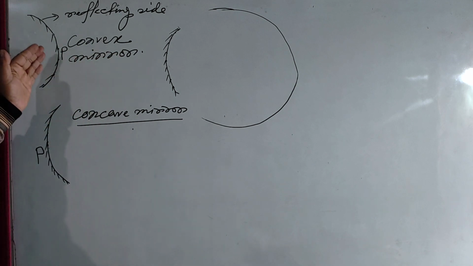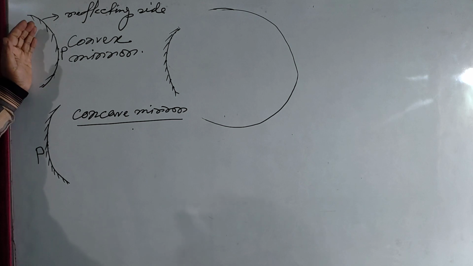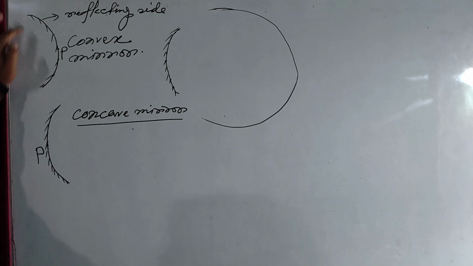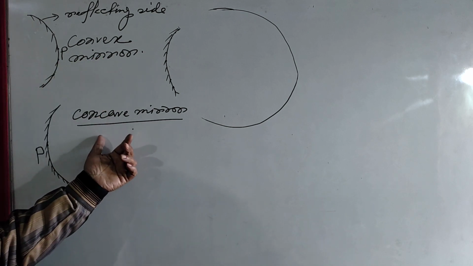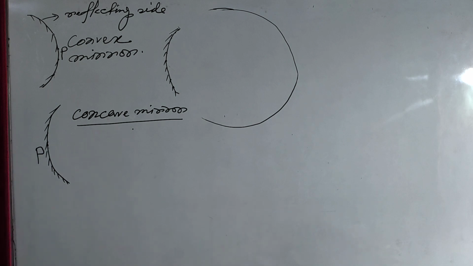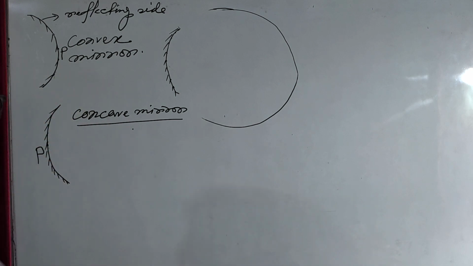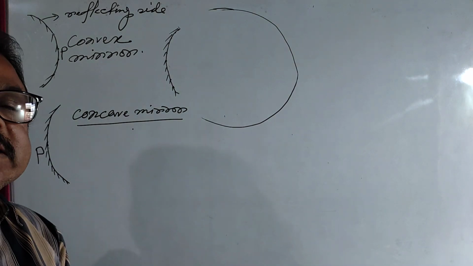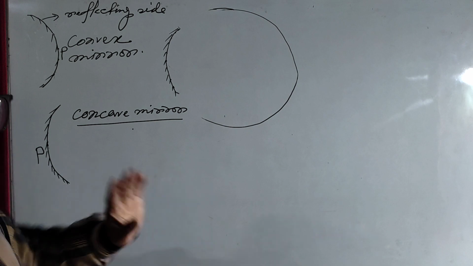And what is convex mirror? The spherical mirror of which the middle portion is most bulged and tapering towards the edge is called convex mirror. And concave mirror, the spherical mirror whose middle portion is most depressed, means the curveness is inward and here curveness is outward.